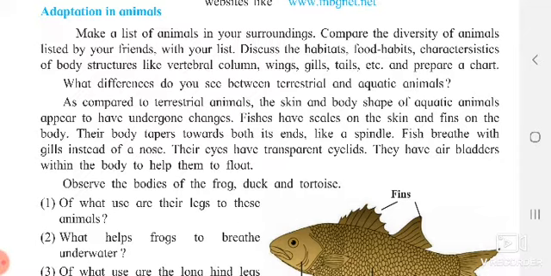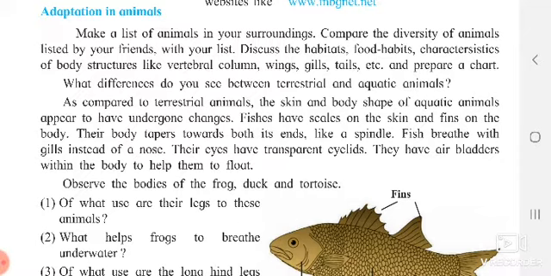Food habits, and characteristics of their body structure like vertebral column, wings, gills, tails, etc. Vertebral column is a concept we have already studied in 6th standard. Prepare a chart. We will do this part later, but before that we will start with adaptation in animals.